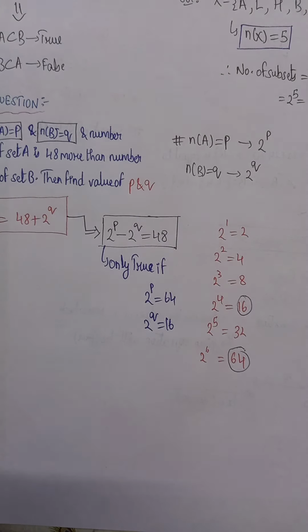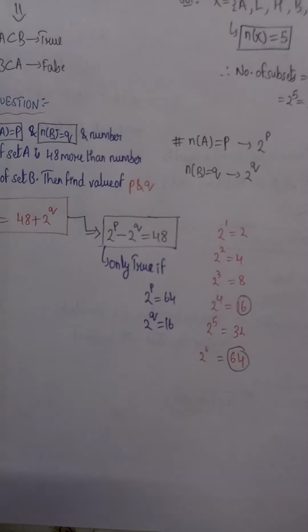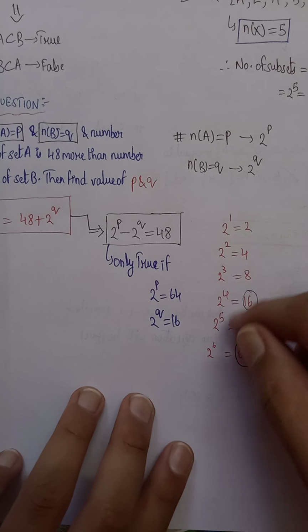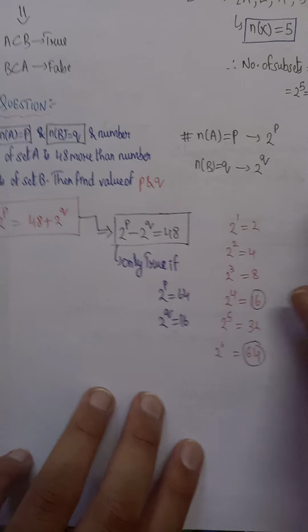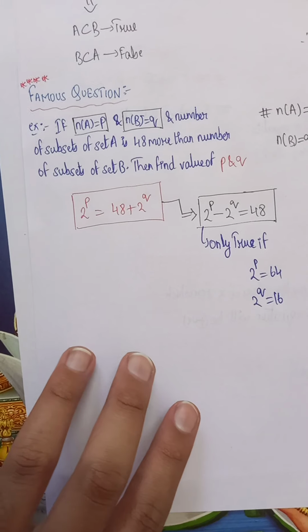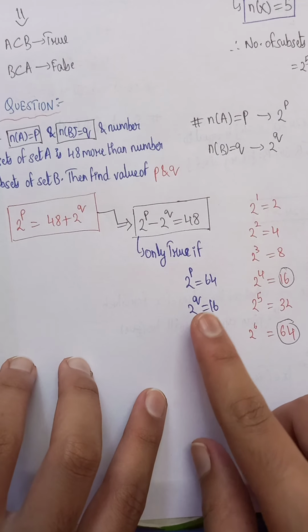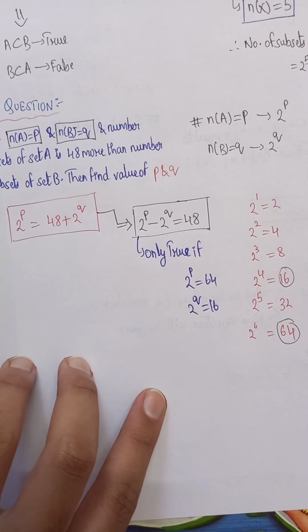Now you may think, how did I solve it this fast? I solved this question before also, so that's why I was able to solve it. But when you're solving, you need to write these values and then check. So this is only true when 2 to the power p is 64 and 2 to the power q is 16.